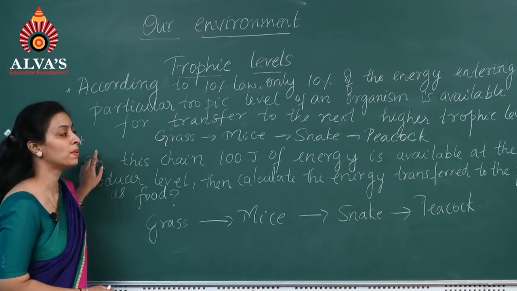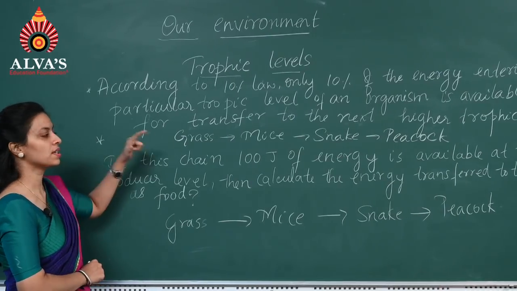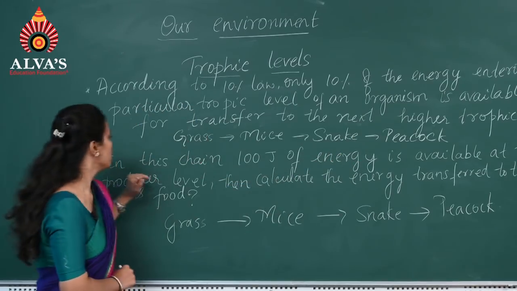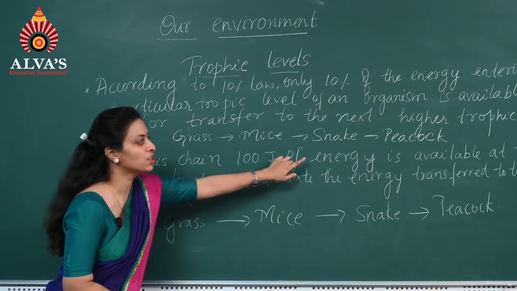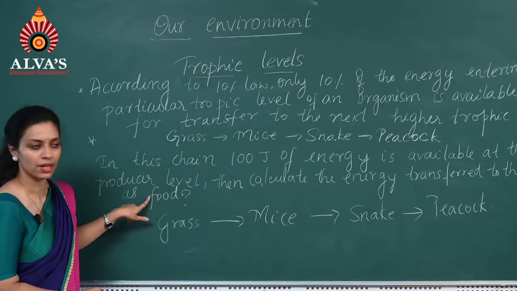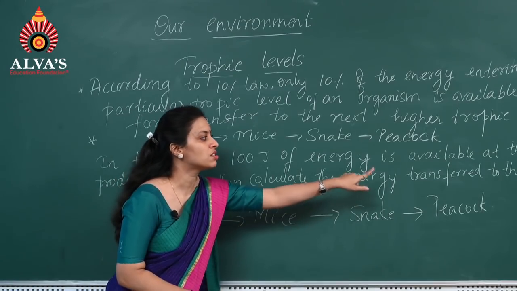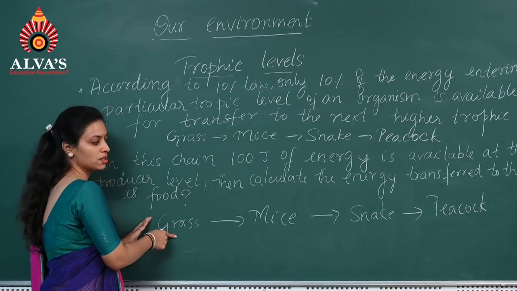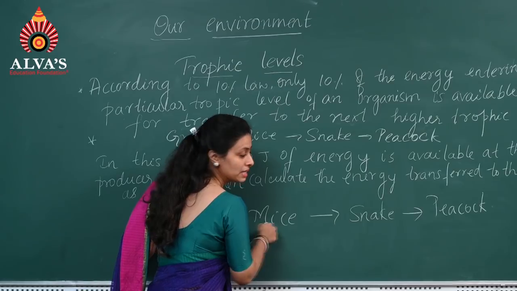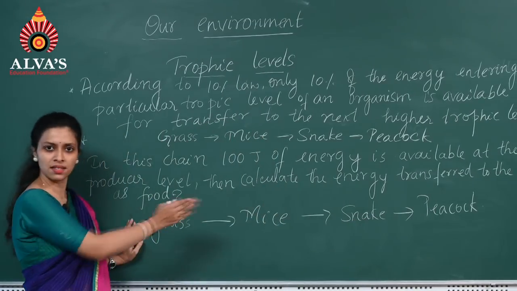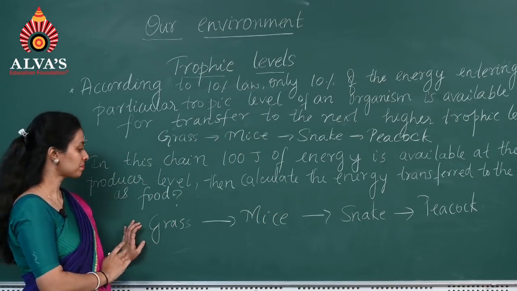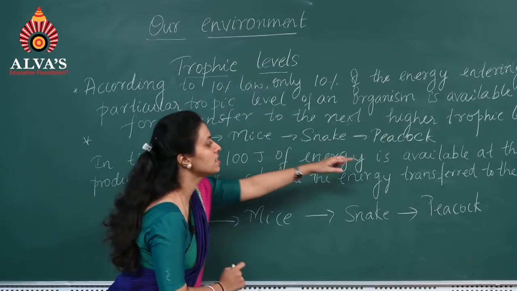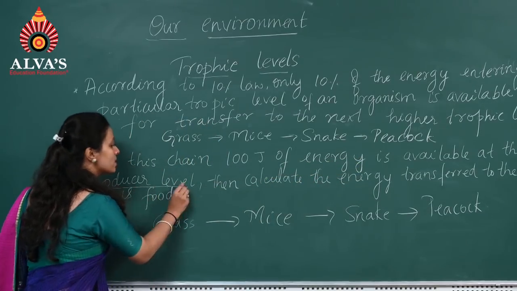So now there's a problem based on the 10% law. Just see, there's a food chain over here: grass, mice, snake, peacock. In this chain, 100 joules of energy is available at the producer level. Then calculate the energy transferred to the peacock as food. You can see, mice will eat the grass, and snake is going to eat this mice, and peacock is going to eat the snake. This is the unidirectional food chain. In this food chain, they have already given 100 joules of energy is available at the producer level.